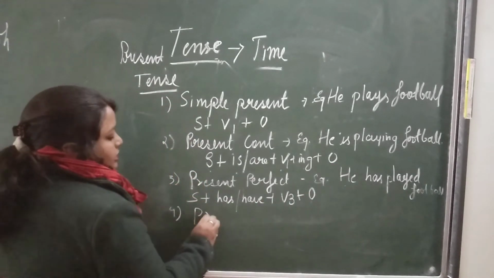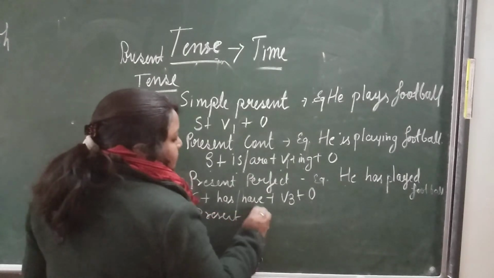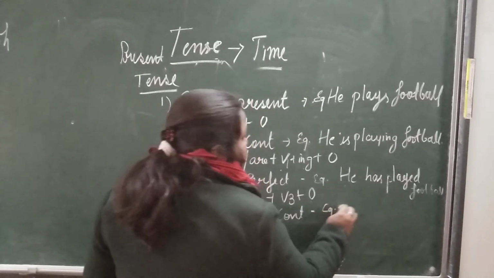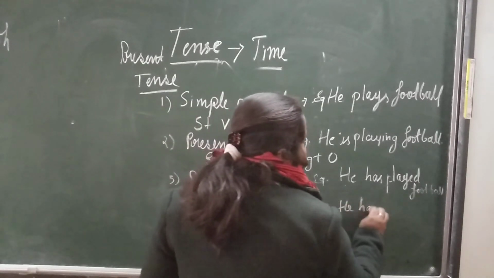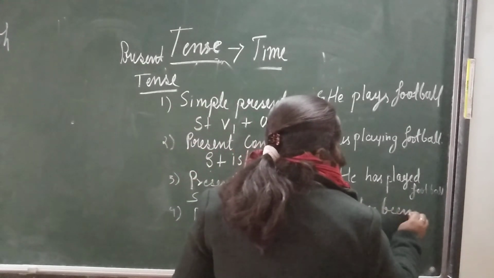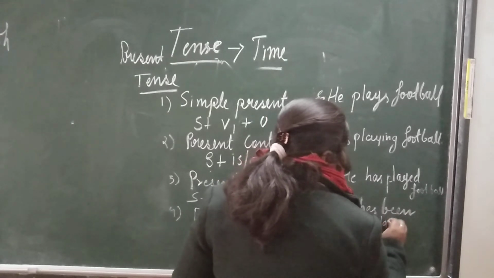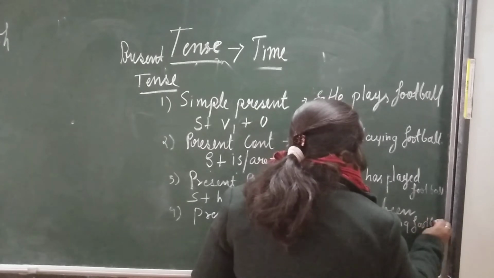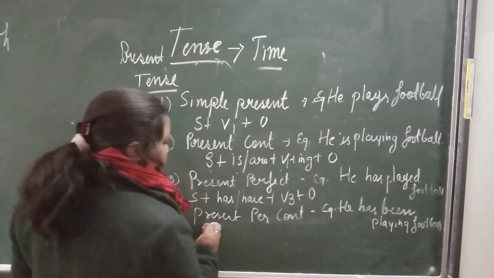Now fourth is present perfect continuous. Yes. He has been playing football. Now here also what?